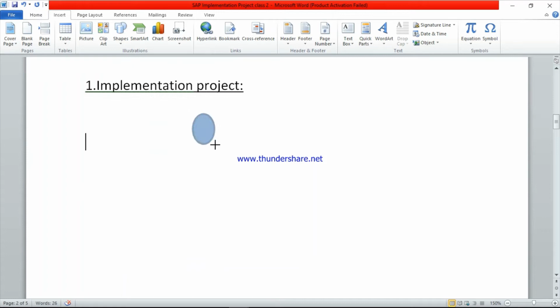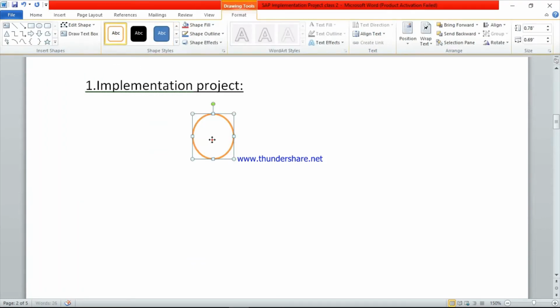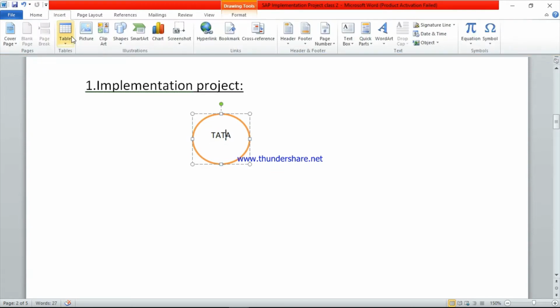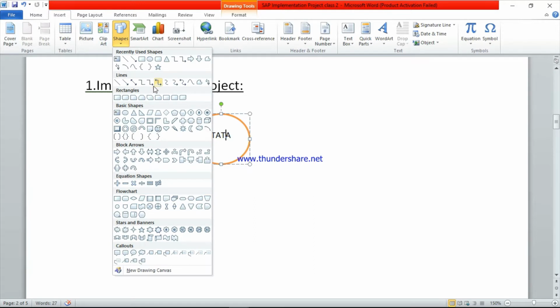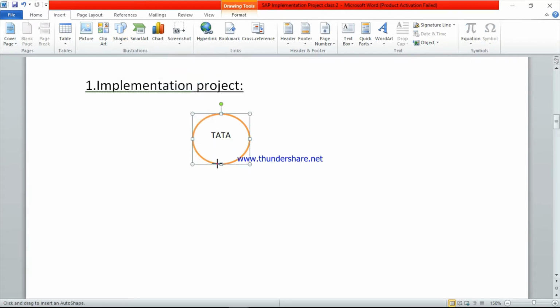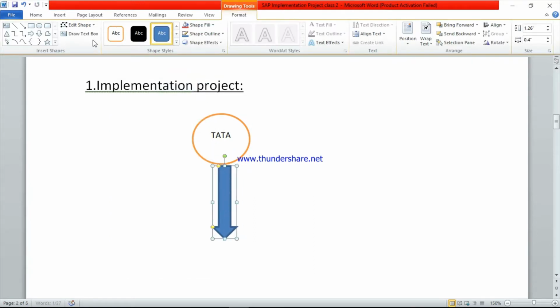Take example of one company. Tata Group is our company.